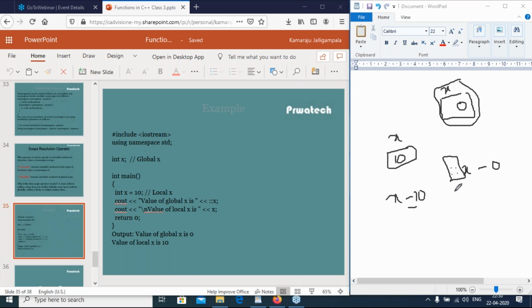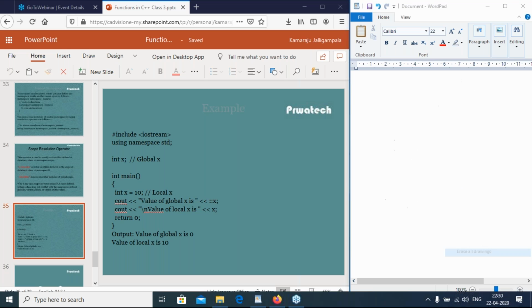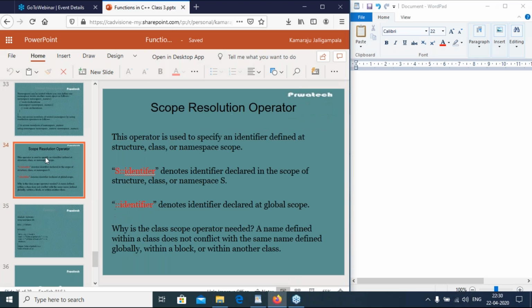It is used in namespaces also. So if you want to display global variables, then use the :: operator. So see this, why the scope resolution operator is needed.